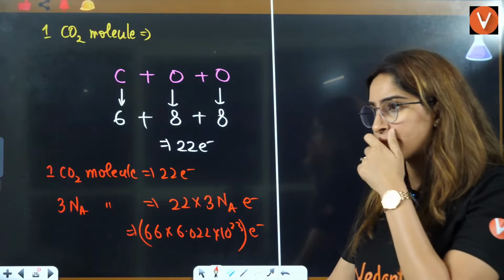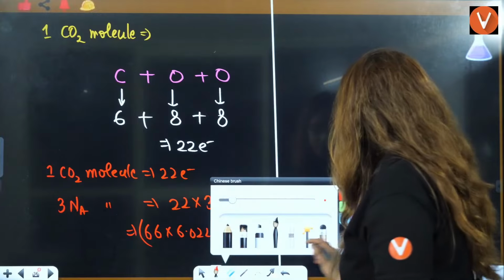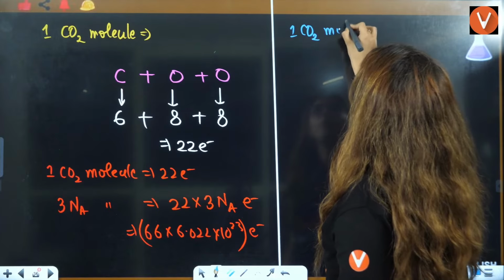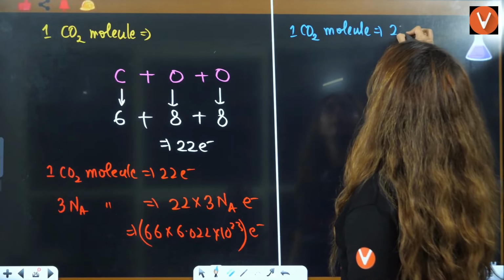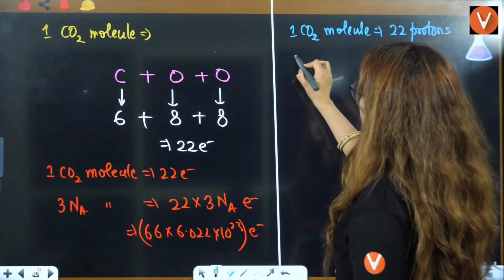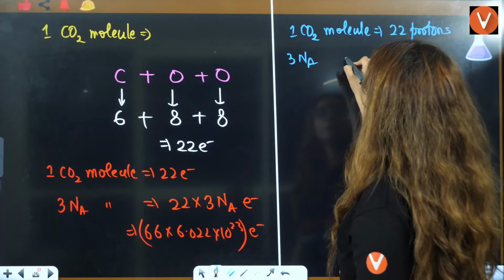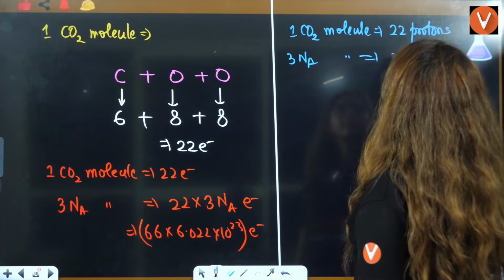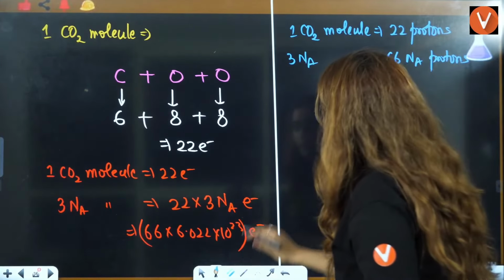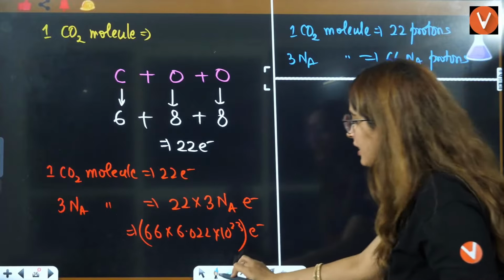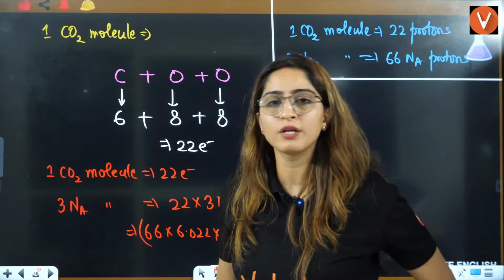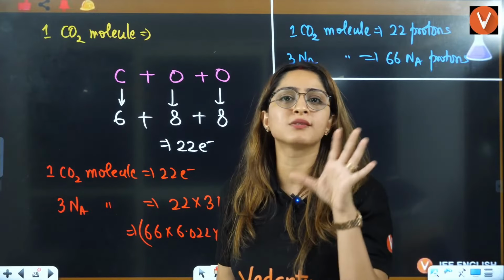Now see one very important thing. In one CO2 molecule, how many protons? 22 protons you will have. So similarly, you can say 3 into Na molecules will have 66 into Avogadro's number of protons. That is the same thing, because in a neutral species, the number of electrons and protons are equal.